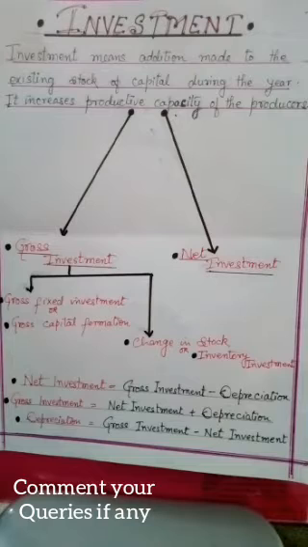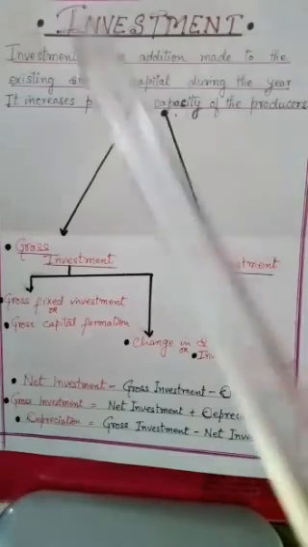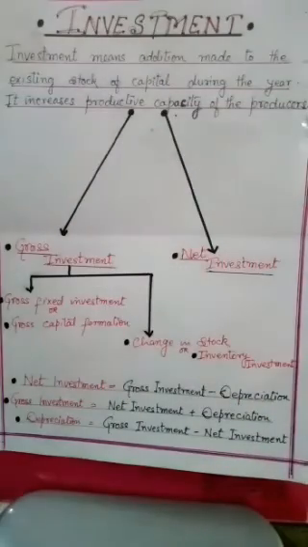Listen, 20 machines is the stock of capital and 25 machines is also the stock of capital. But the 5 machines which you bought in between the year is investment. Clear? What you add during the year is investment. It increases the productive capacity of the producer.